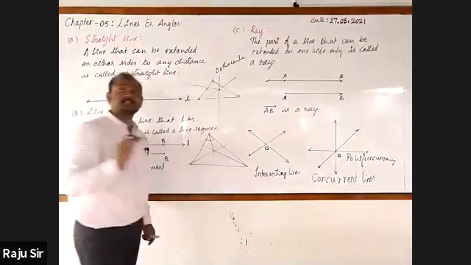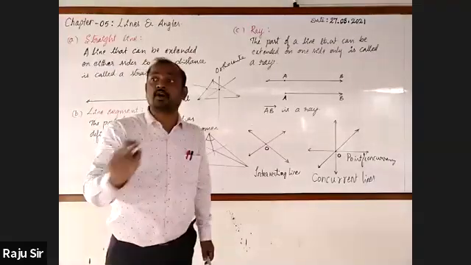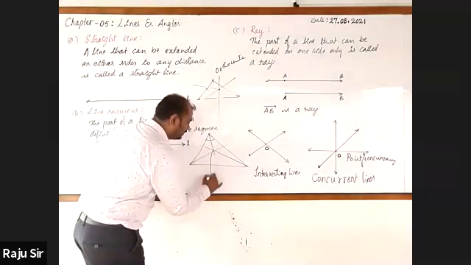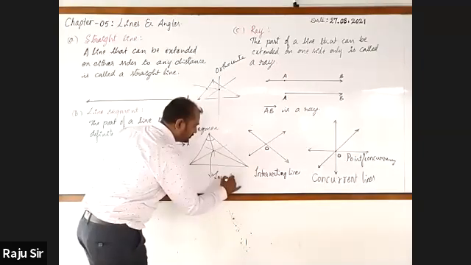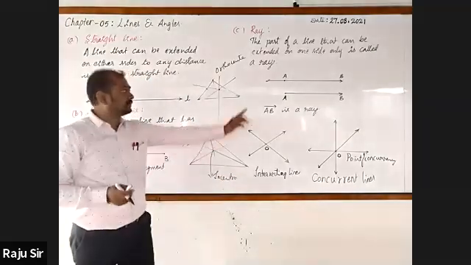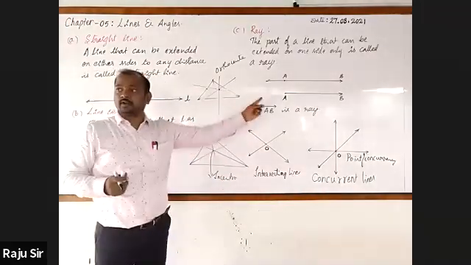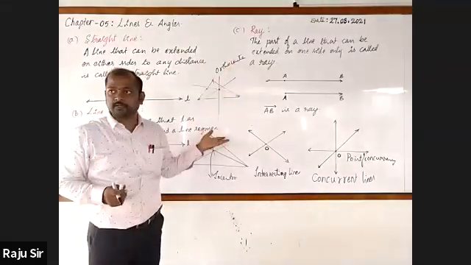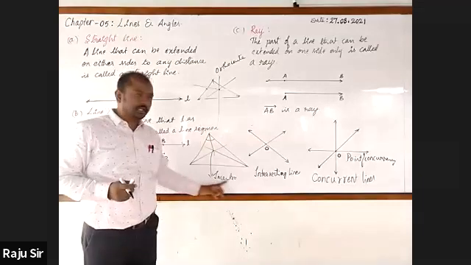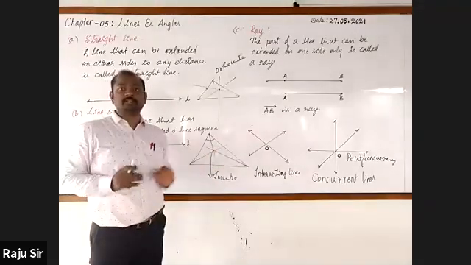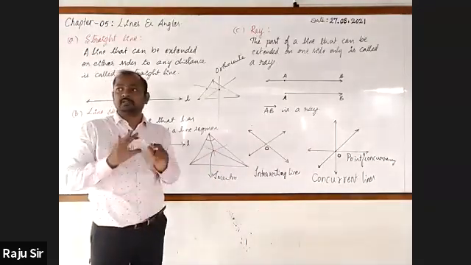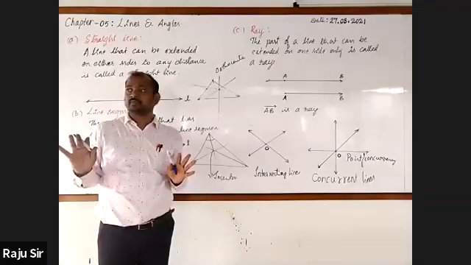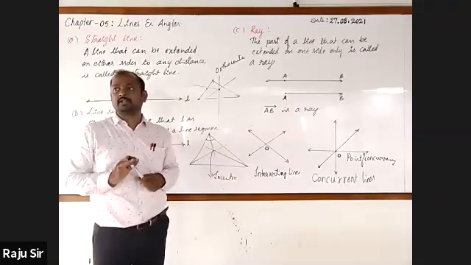The point of intersection of angular bisectors is called the incenter. Remember like this: centroid, medians; orthocenter, perpendicular bisectors; incenter, angular bisectors. These are not new concepts; you have learnt them in your previous classes.